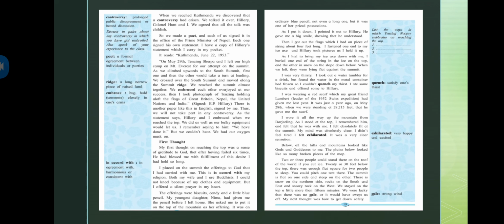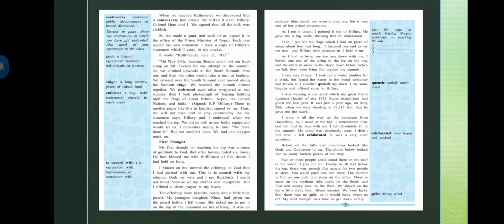Obviously, if someone reaches the top of Mount Everest, that's not a tiny thing. That's a big deal. So they were very happy, they were very excited about the task that they had accomplished. So what he's saying is that we were overjoyed, and I took the photograph of Tenzing Sherpa holding the flags of India, Britain, Nepal, and the United Nations also.